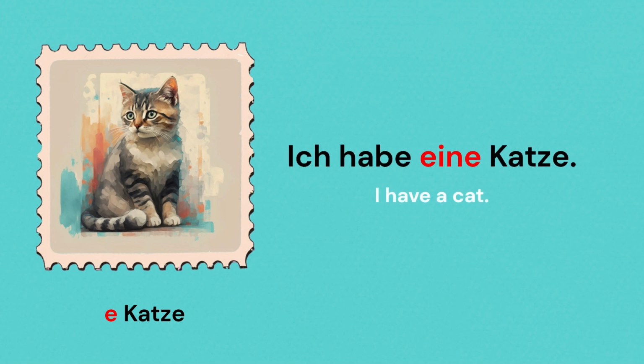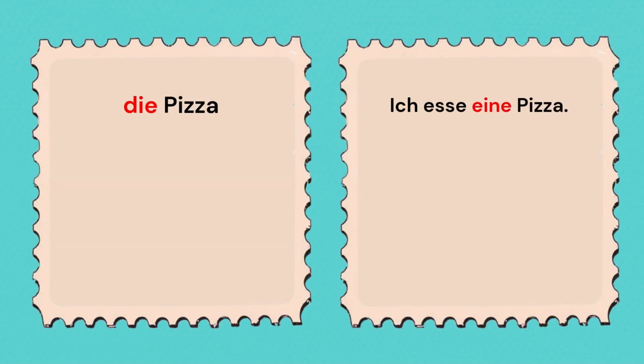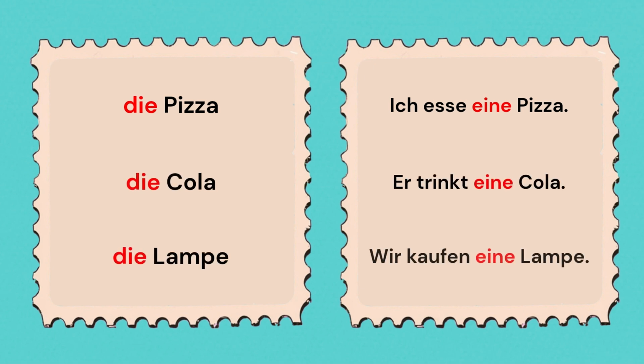Ich habe eine Katze. Here the accusative object is Katze and the article remains eine, just like in the nominative. Similarly, ich esse eine Pizza. Trinkt eine Cola. Wir kaufen eine Lampe. The indefinite feminine article remains eine.